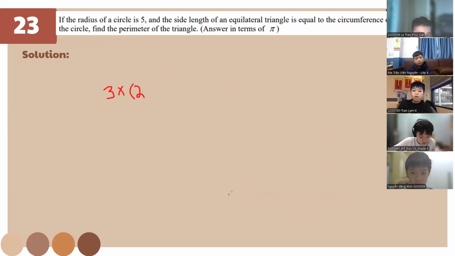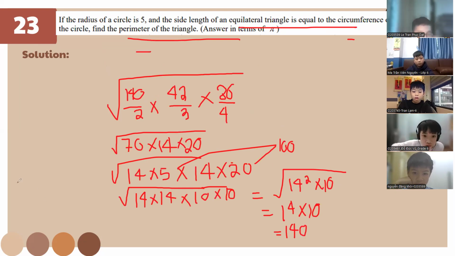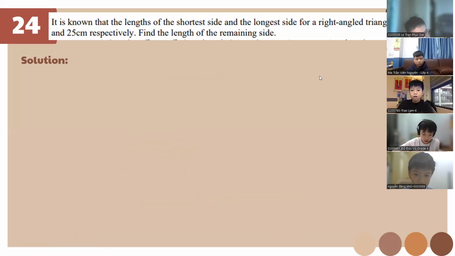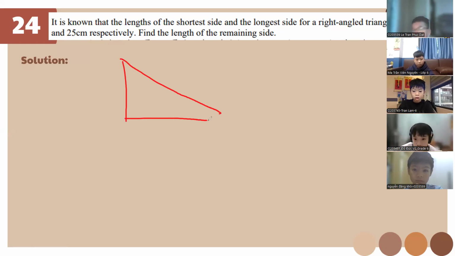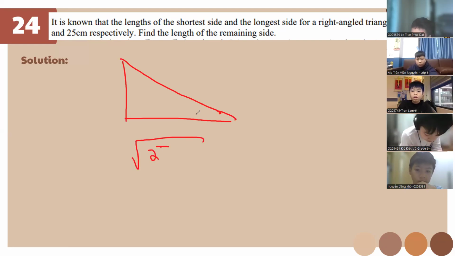So, let's go to number 24 now. It is known that the length of the shortest side and longest side of a right triangle is 16 and 25. Okay? So, area for... Is it the hypotenuse? Yeah, hypotenuse. You know this right now, right? So the formula is gonna be like this: 25 squared minus 15 squared.